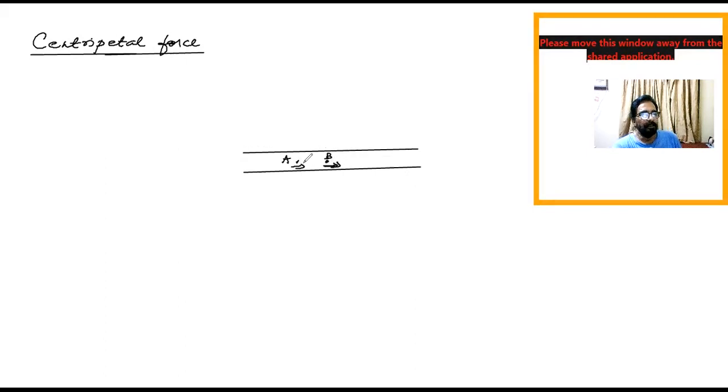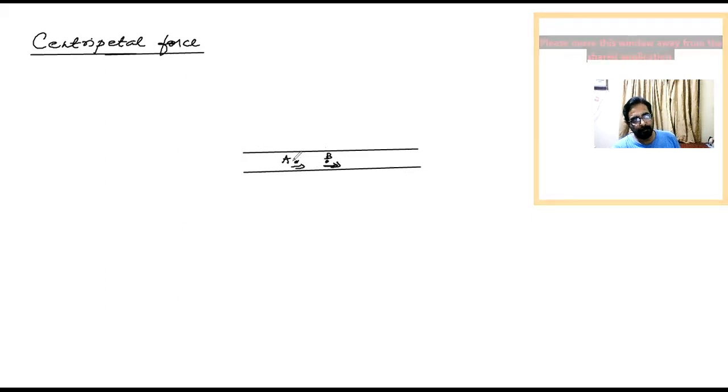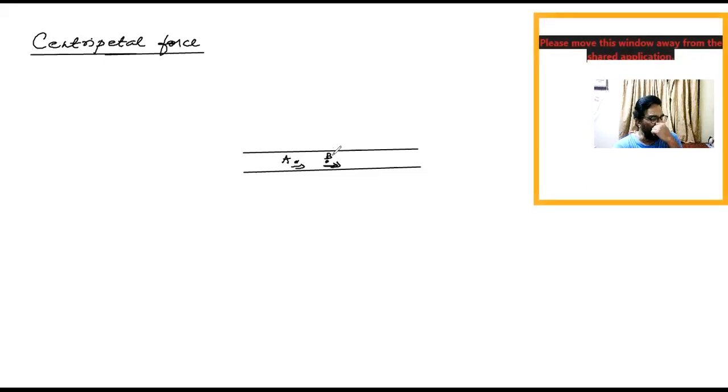Now look here. This person A is walking fast, person B is walking slow. So naturally, since A is walking fast, he will overtake B. But this is such a narrow path, children. So what will he have to do? He will have to push this B person a little. When he pushes, what will happen, beta?